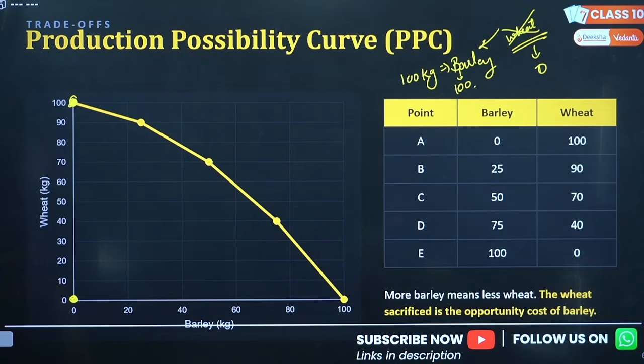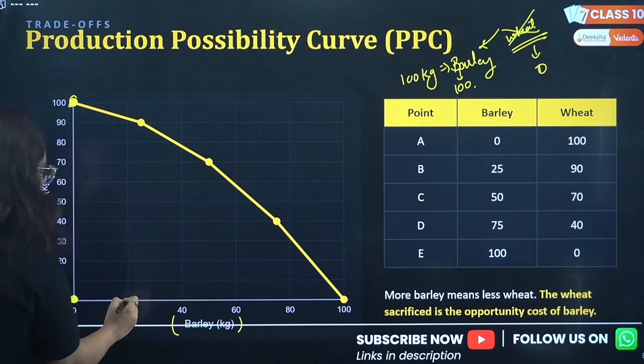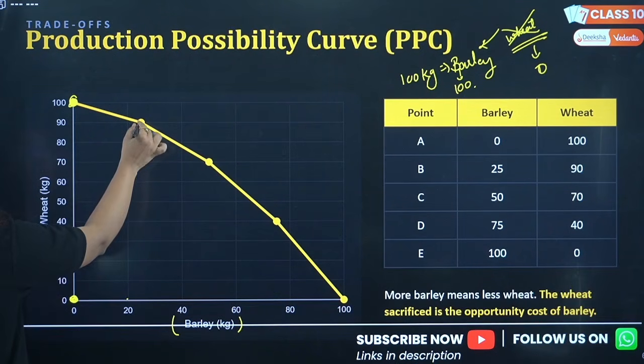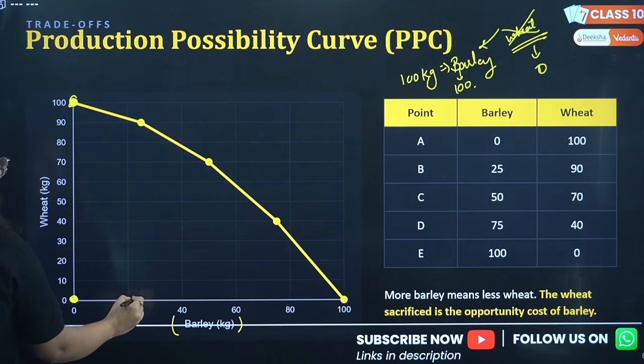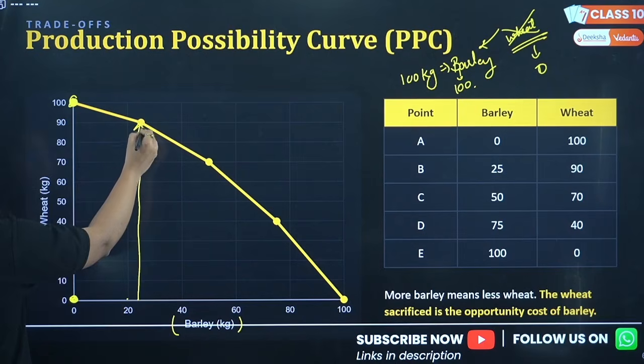But somewhere the farmer decided to grow some barley, around 25% of barley and around 90% of wheat.